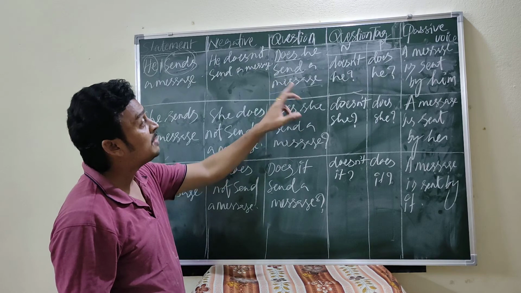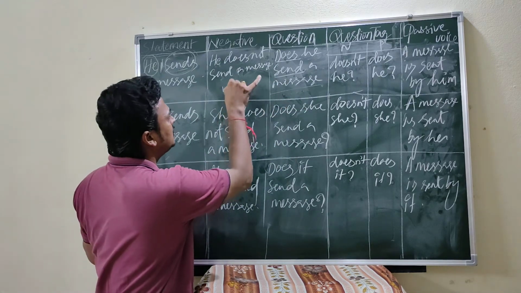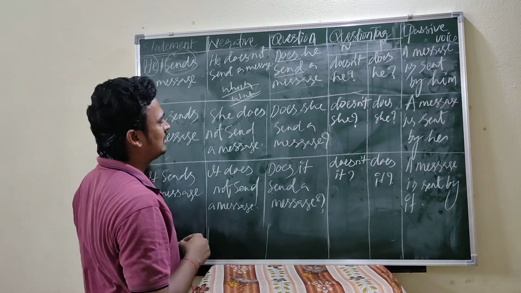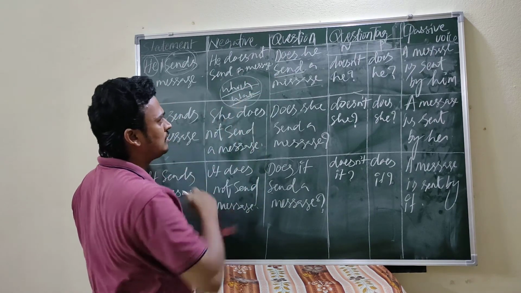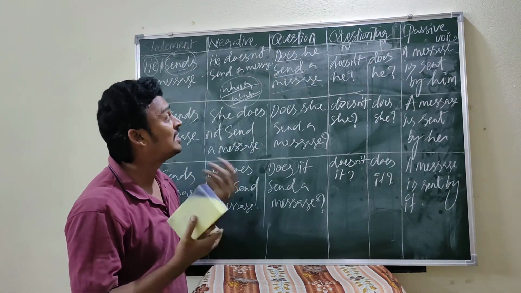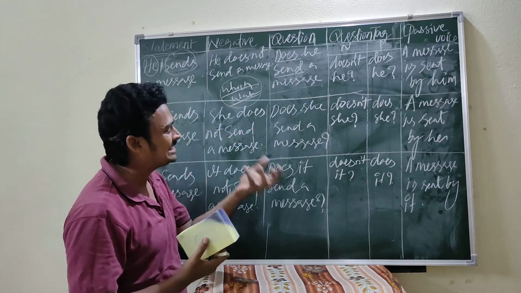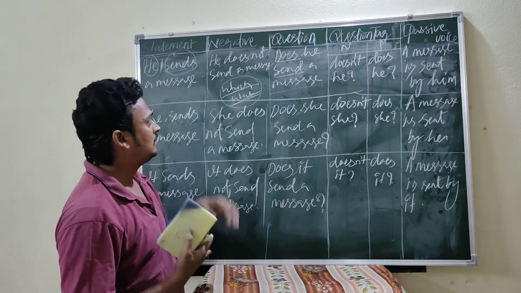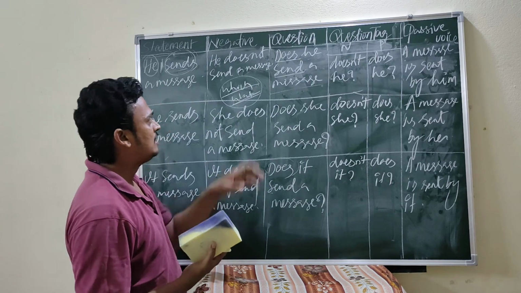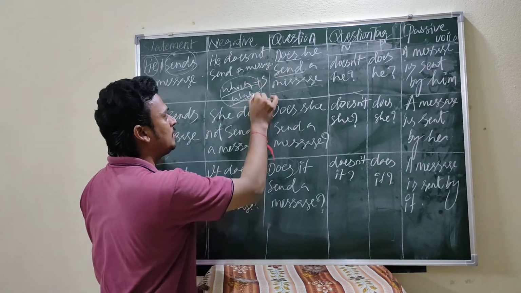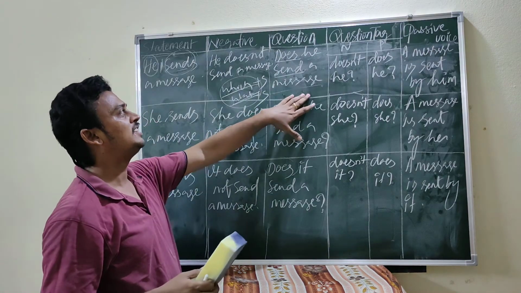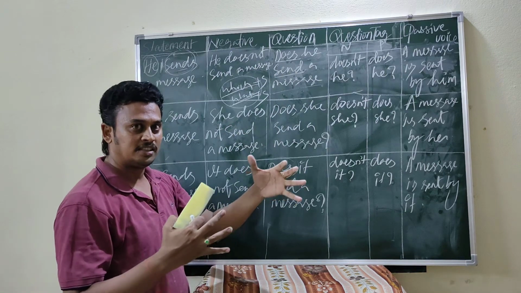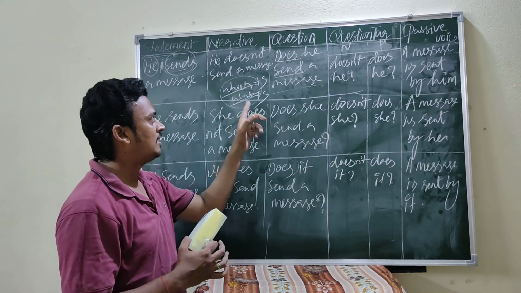Okay. Which message? Whenever you find words like which and what, and such types of question words, you are not supposed to write, which does he send a message, that is wrong. What does he send a message is wrong. How to frame the question with these interrogative double H questions? Take the subject. Which plus subject, what plus subject. What message does he send? Which message does he send? So that is how we form questions with which and what.